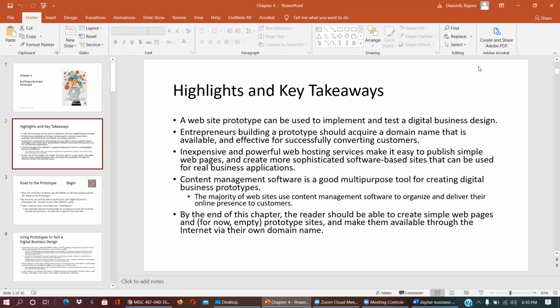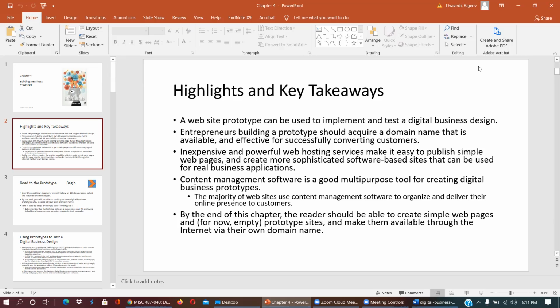Content management software is a good multi-purpose tool for creating digital business prototypes. The majority of websites use content management software to organize and deliver their online presence. Content management software is very helpful for beginners, and it gives you different designs, different options, and different ways of writing, all of which may attract and deliver information to customers.